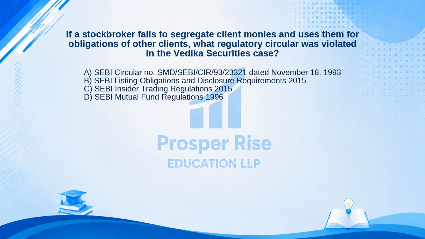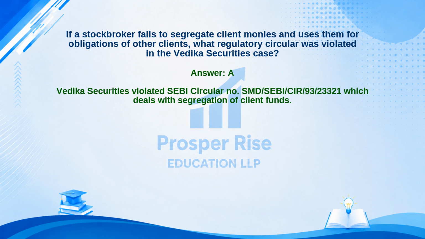C. SEBI Insider Trading Regulations 2015. Or D. SEBI Mutual Fund Regulations 1996. Take a moment to pause the video and decide. The correct answer is Option A. Let's see why. Vedika Securities violated SEBI Circular Number SMD/SEBI/CIR/93/23321, which deals with segregation of client funds.